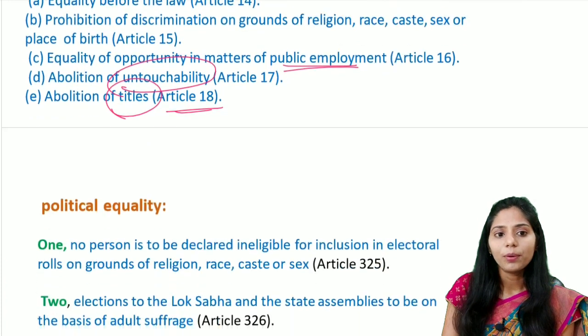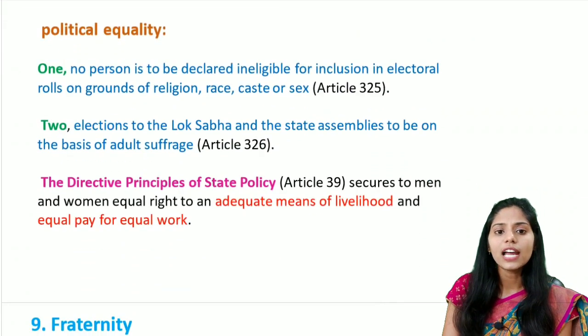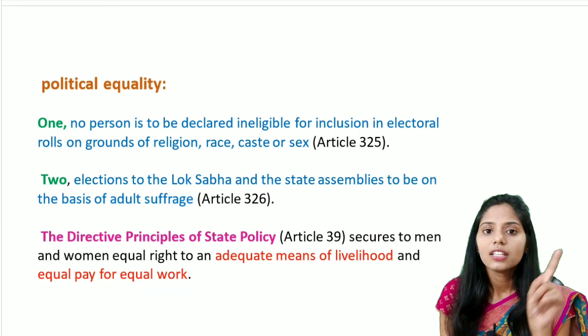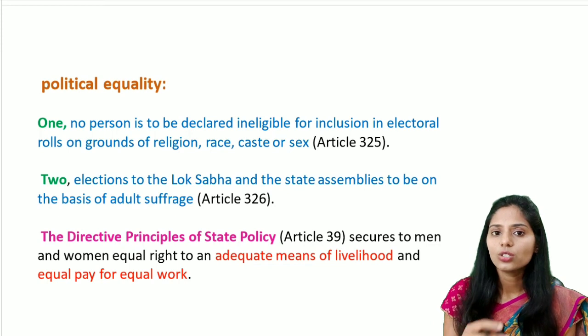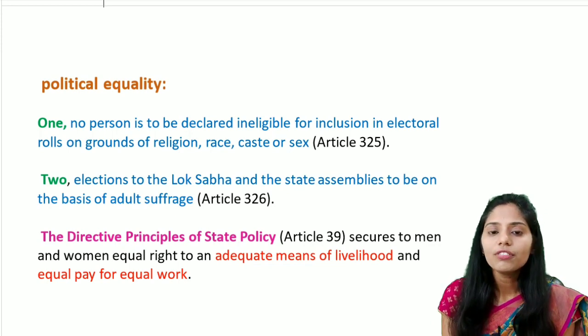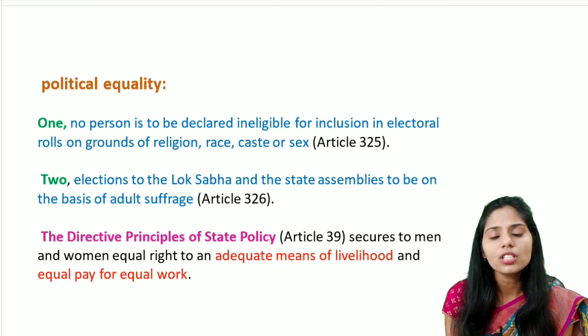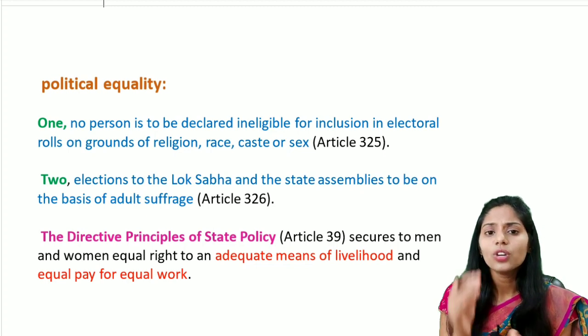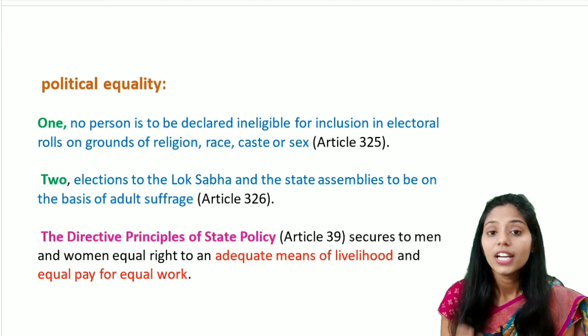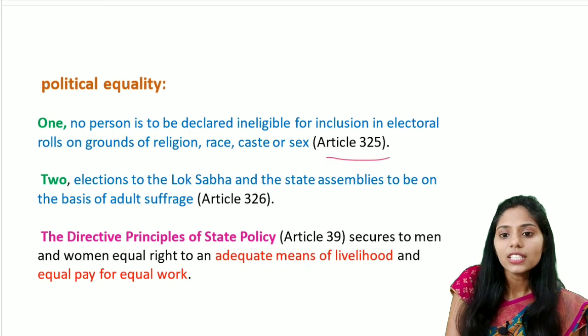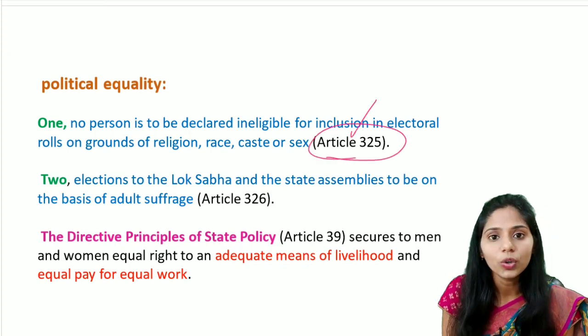So let us talk about political equality. Here, to understand this political equality, there are 2 statements. The first one is that no person is to be declared ineligible for inclusion in the electoral rolls mainly on the grounds of religion, race, caste, or sex, because we follow universal adult franchise. According to this universal adult franchise, a citizen who is not less than 18 years will have the right to vote. It is Article 325. So the right to vote is a legal right or a constitutional right.